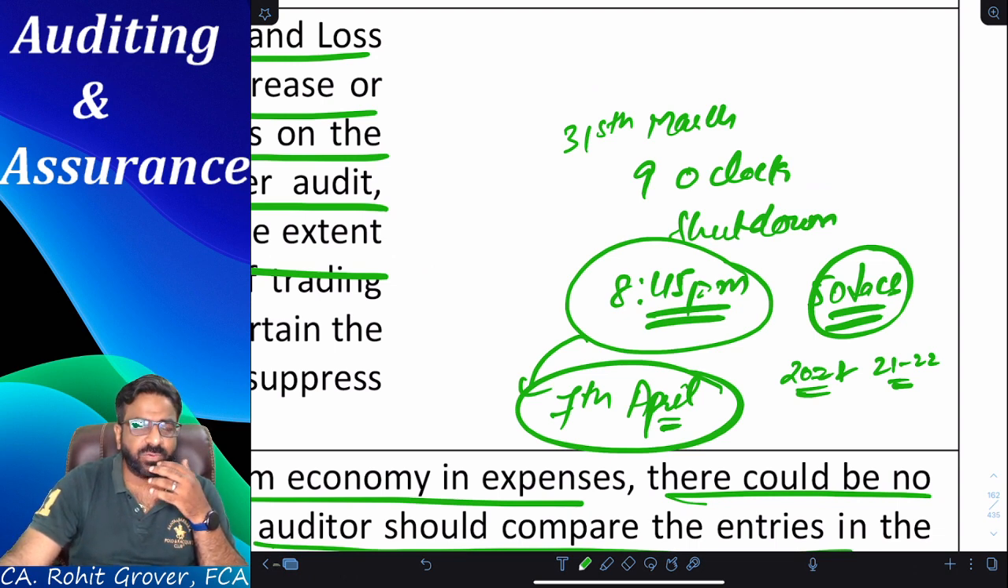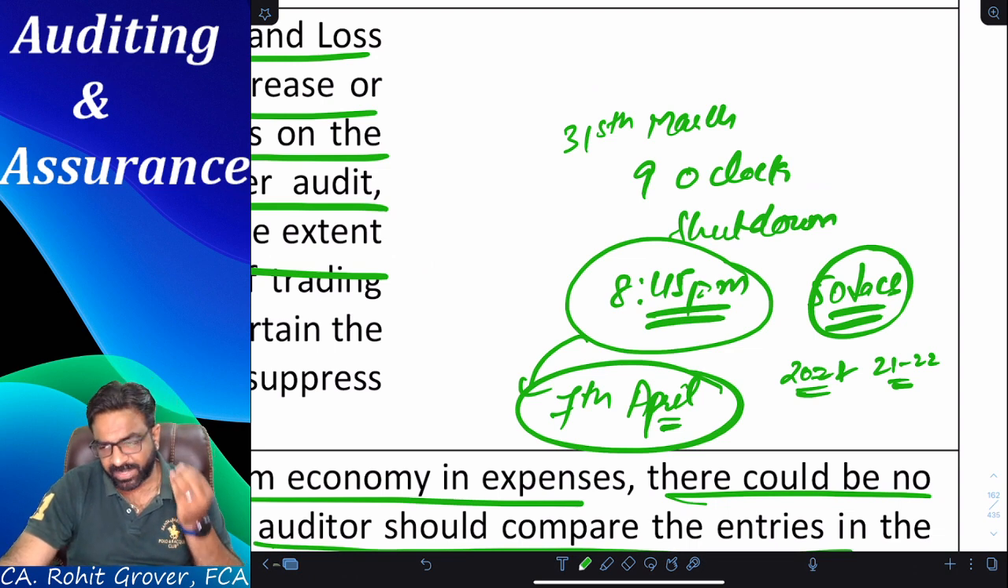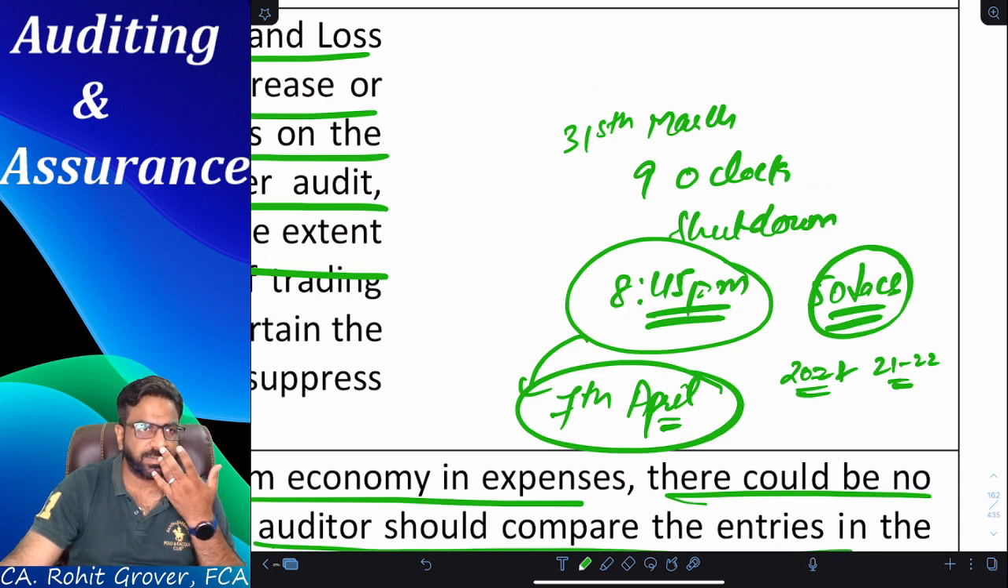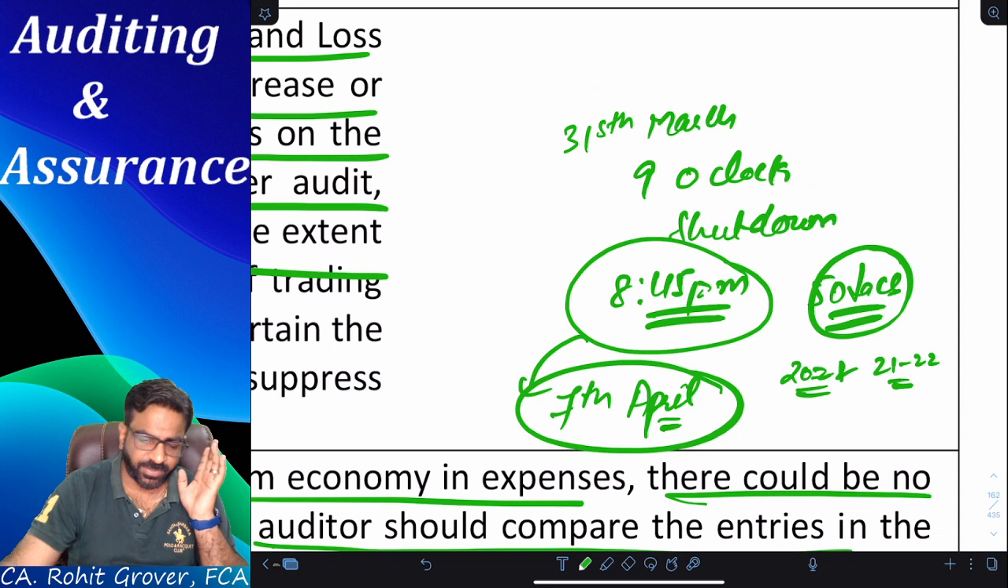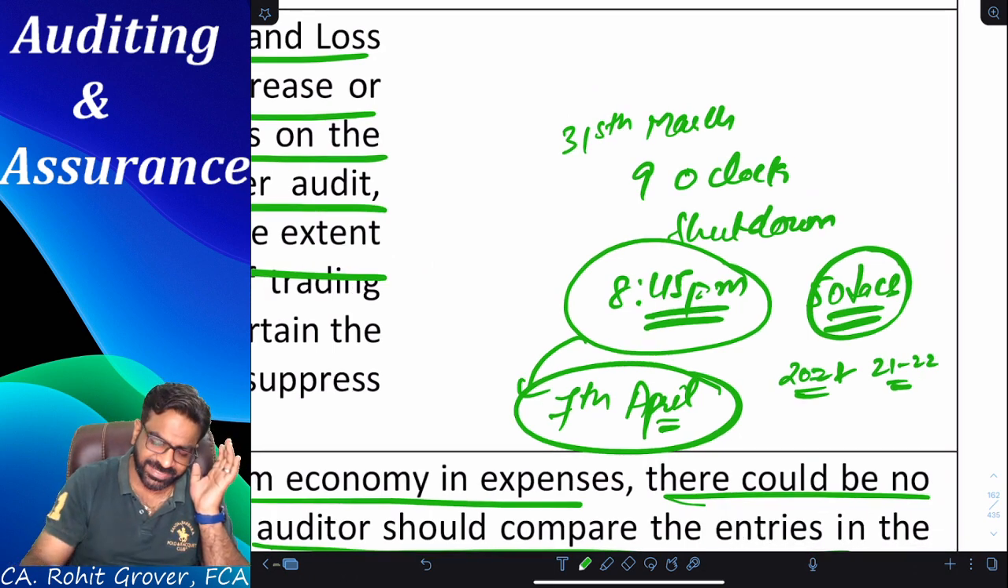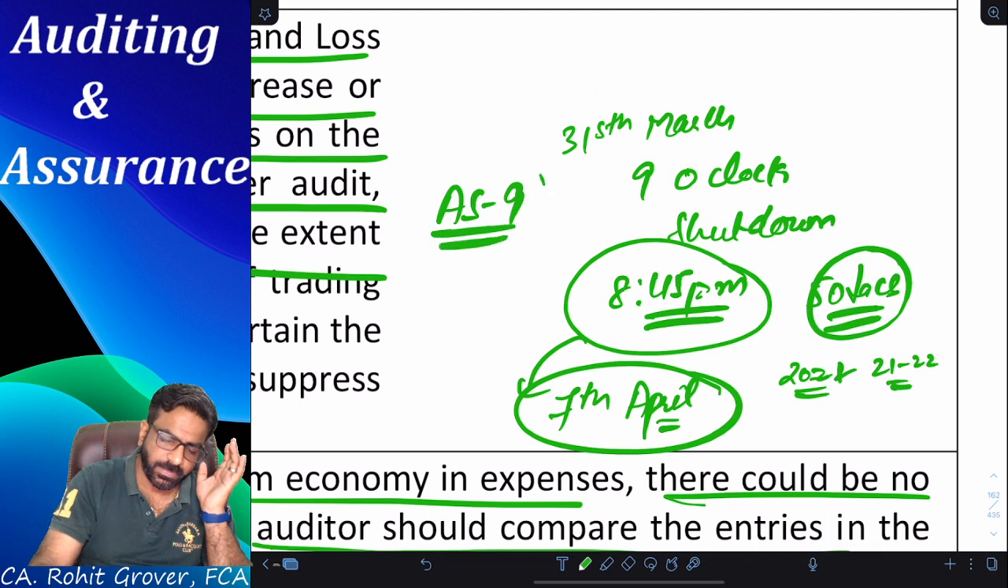Okay. Anybody who can prove to me why it is not a sale of next year, why it is a sale of current year? Anybody would like to say that? It's a very logical answer actually. Invoice based. Yes, what's your name please? Tell me. Yeah, everyone, please try to understand. How many of you know AS9? What is AS9?